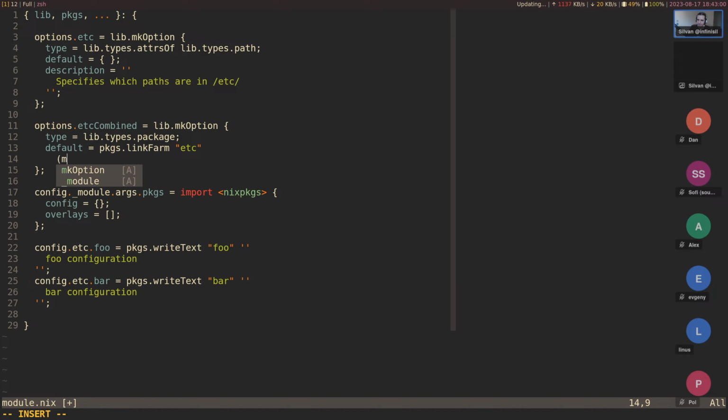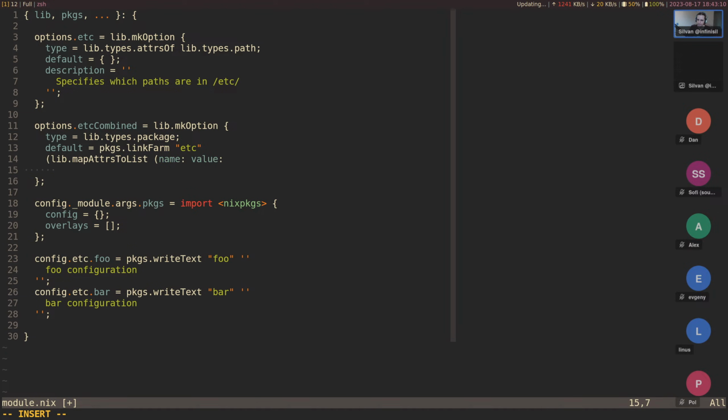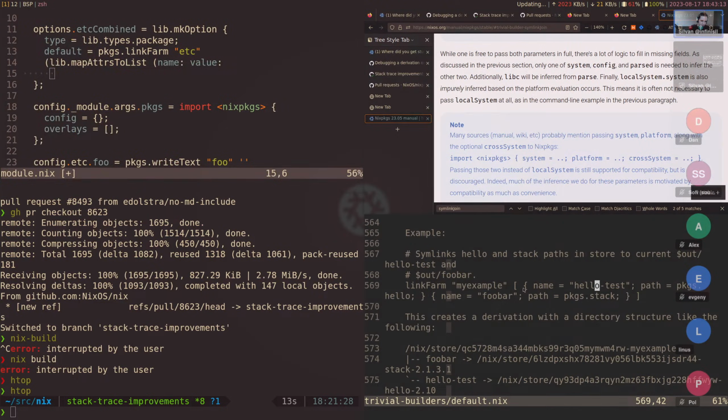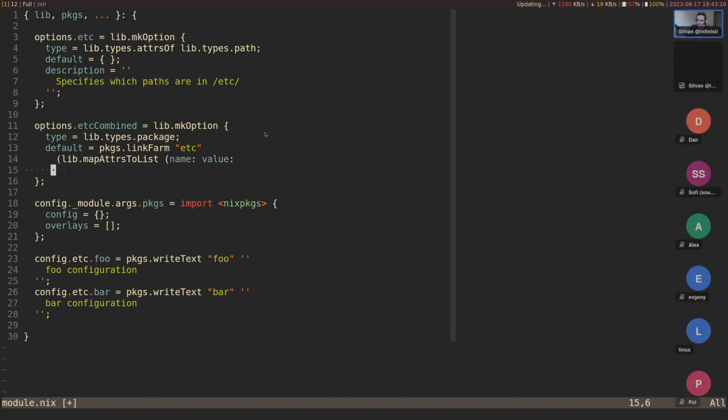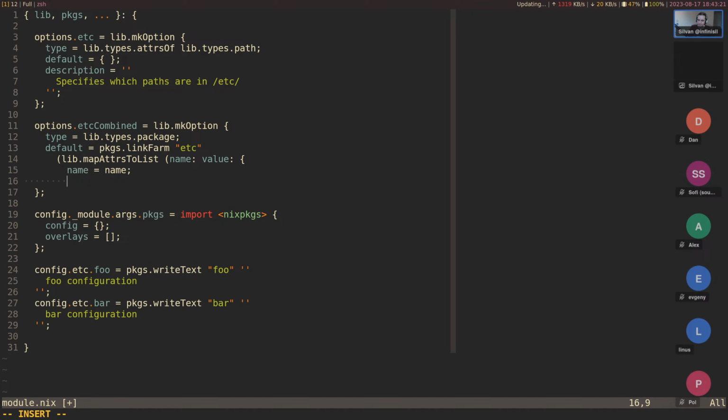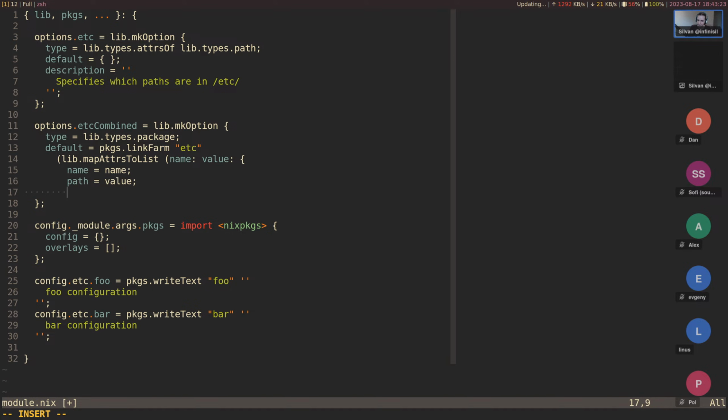So here we need a map attribute set to list, and then we take the name and the value, and so this needs name and path. All right. Create an attribute set. Name is the name itself, and the path is the value. All right, and then we link this over the config.etc option. All right, but now we need to add config up here.